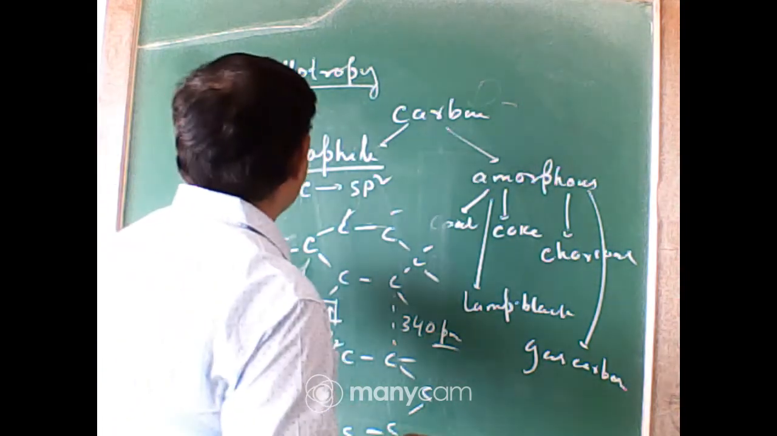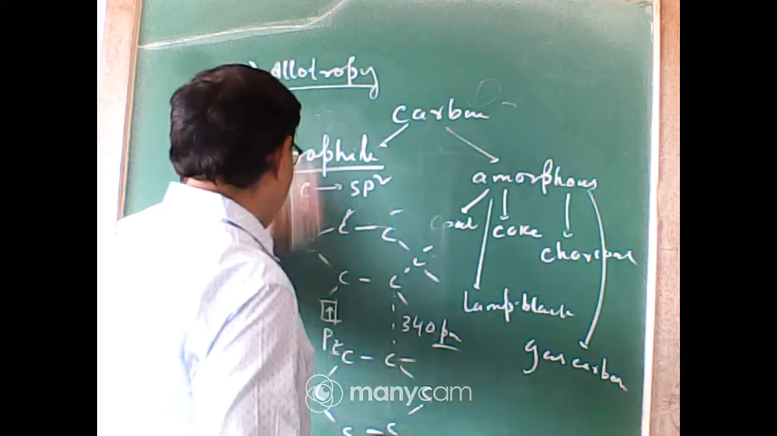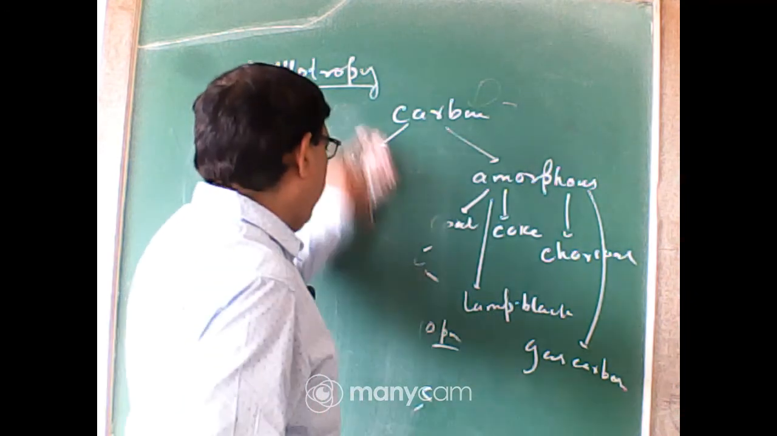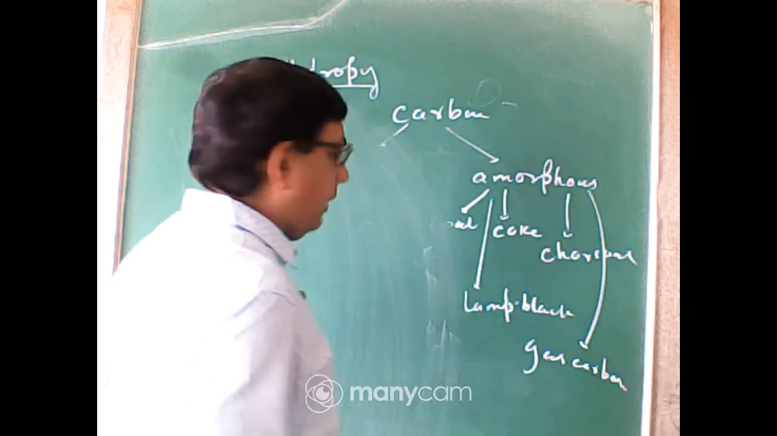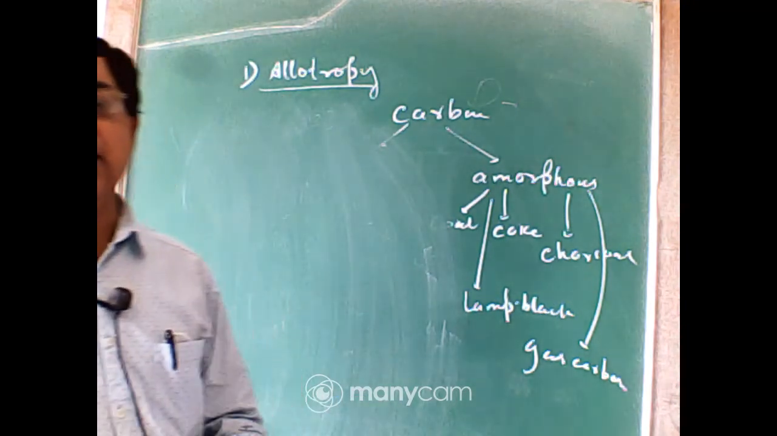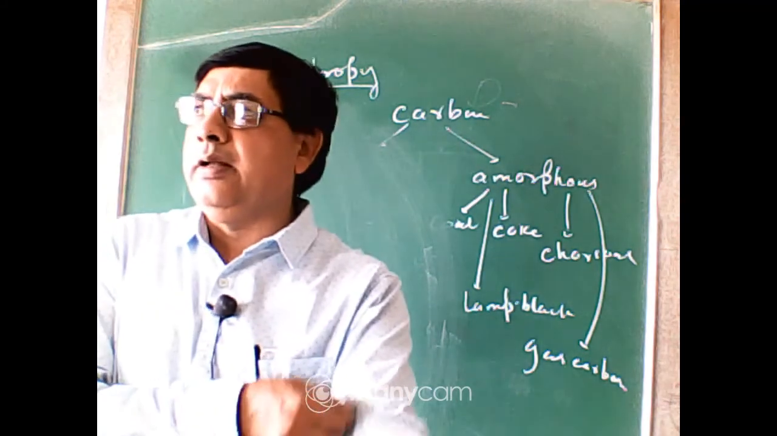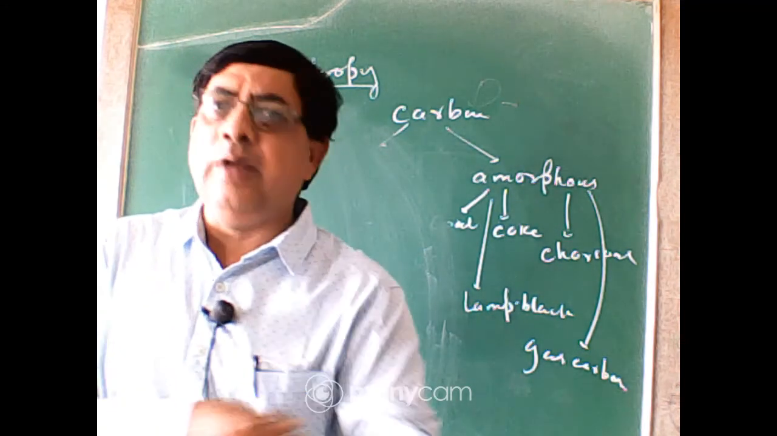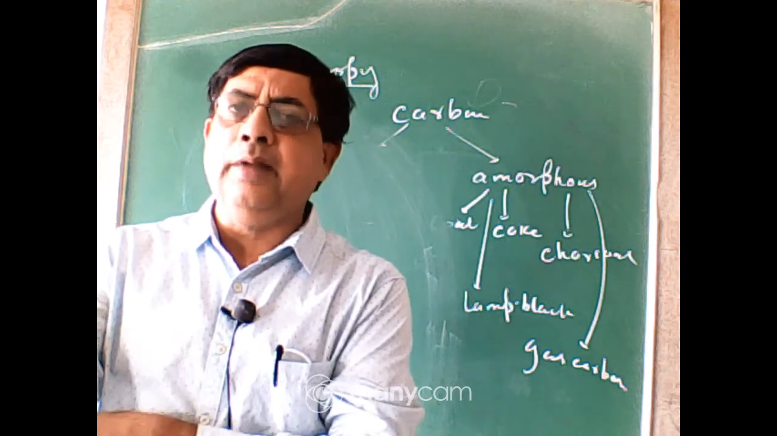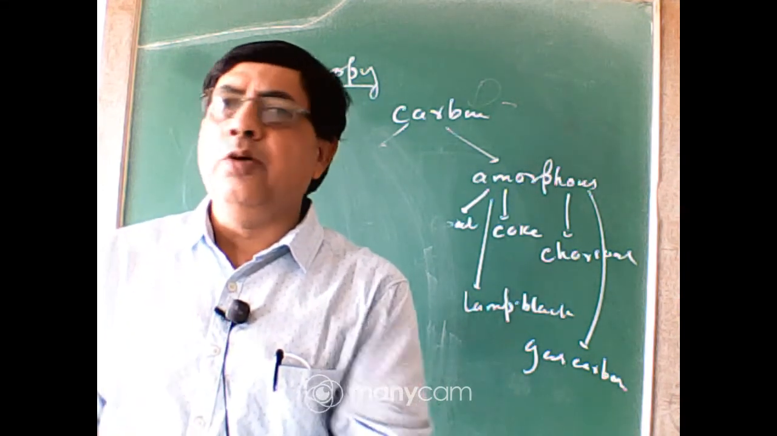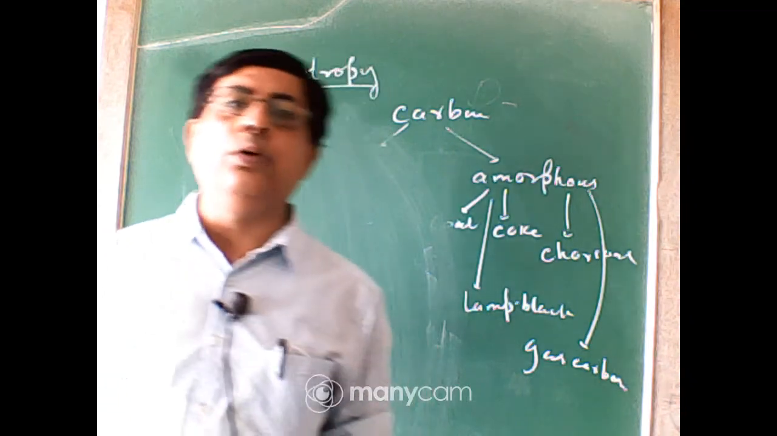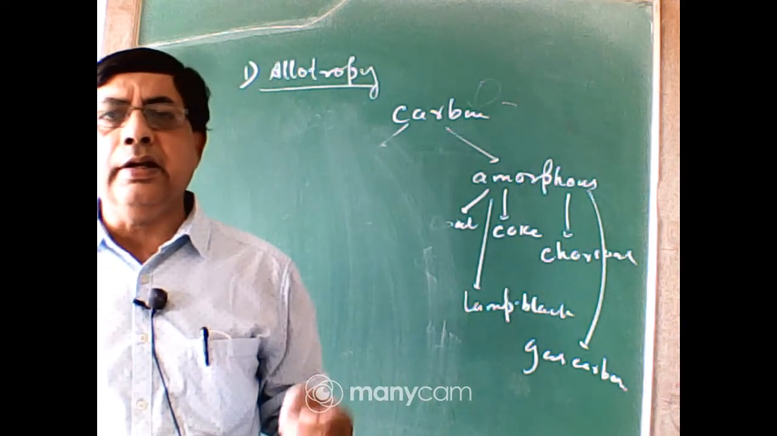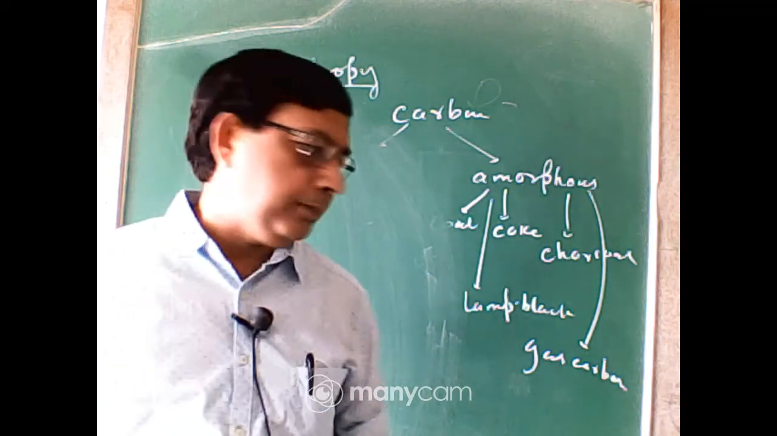So these are the two structures of graphite and diamond. You must remember, in graphite the carbon atom is sp2 hybridized and in diamond the carbon atom is sp3 hybridized. Shape of the graphite is planar structure, hexagonal ring structure, and shape of the diamond is the tetrahedral unit which fuse together to form a 3-dimensional network structure.